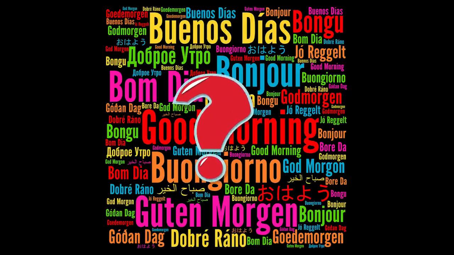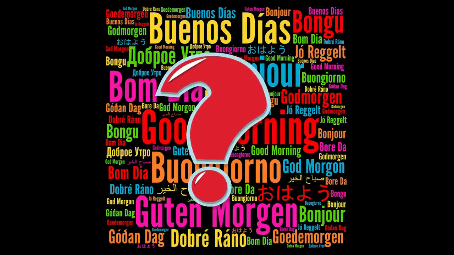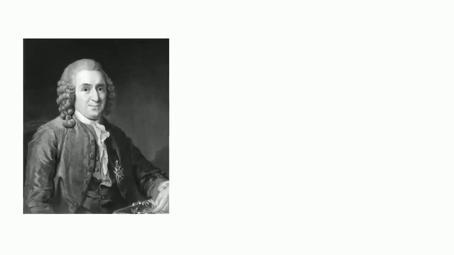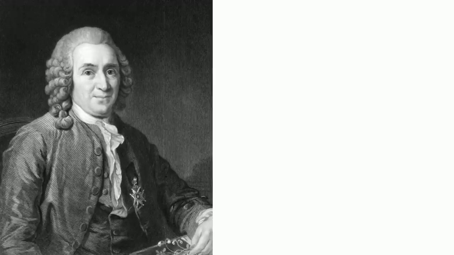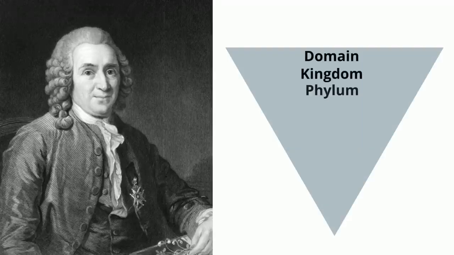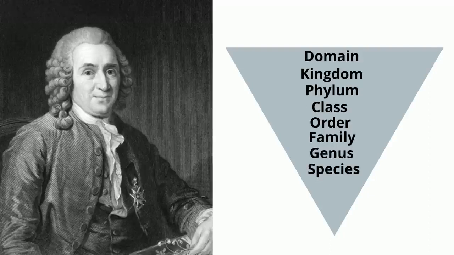This is where the taxonomic classification, also called the Linnaean system, comes into play. Named after its inventor, Carl Linnaeus, a Swedish botanist, zoologist, and physician, the Linnaean classification system has 8 levels of classification. You may also hear this called taxonomic rank. You will often see the levels displayed like a triangle.